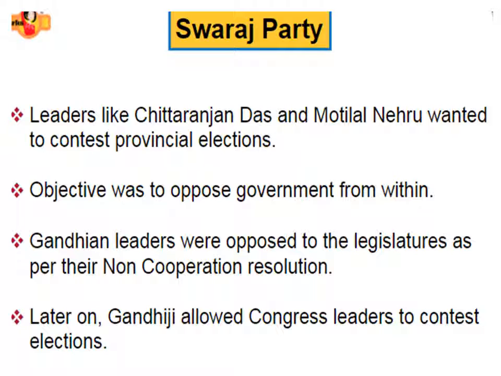Leaders like Chittaranjan Das and Motilal Nehru wanted to contest provincial elections, that is, state elections. Their objective was to oppose the government from within. Gandhian leaders were opposed to the legislatures as per their non-cooperation resolution, and later on Gandhi allowed Congress leaders to contest the provincial election.